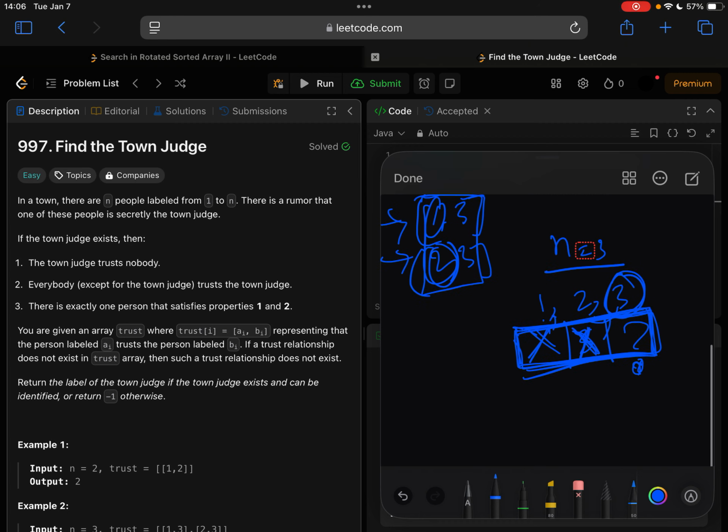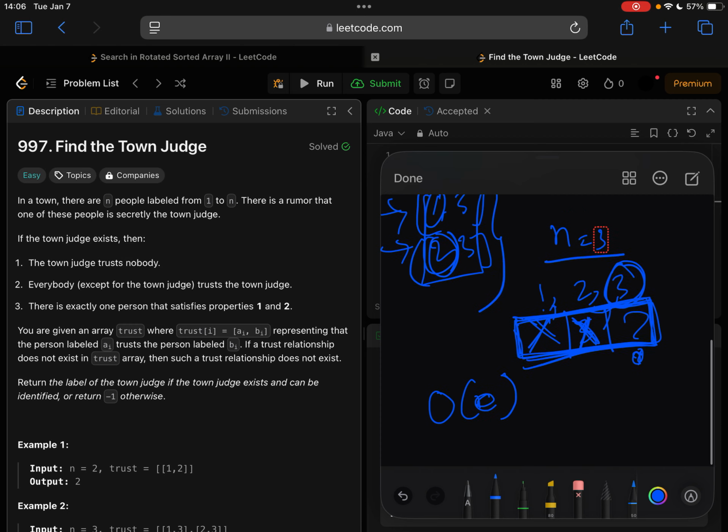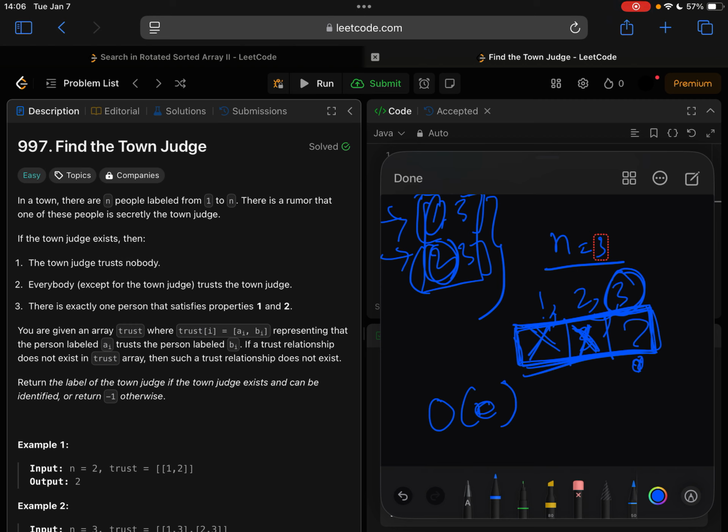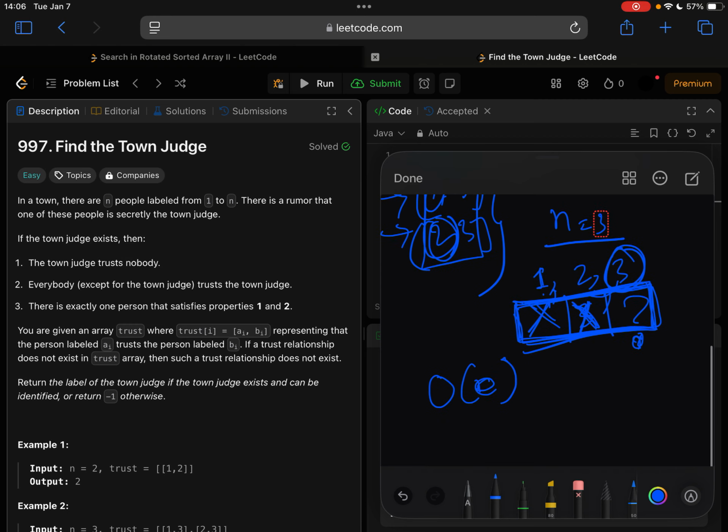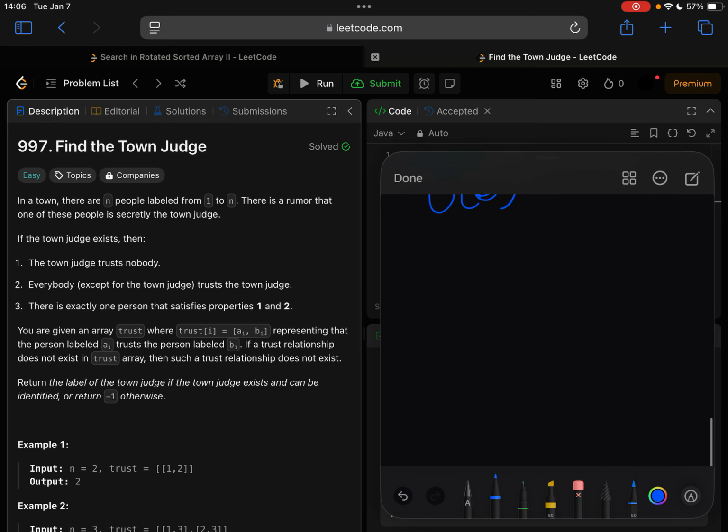So one way is to go through all these nodes, first in order of E, where E is the number of edges in the graph, and each edge is between two nodes, and the nodes represent people. After that, you can go through all the nodes to find the potential judges, and then go through the edges again and see if that node is trusted by everybody. That's one way of solving it, but there's a better way.